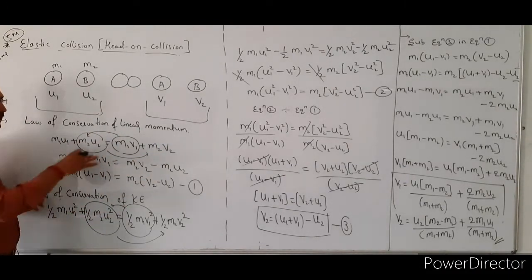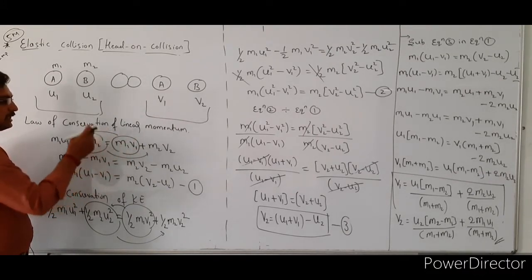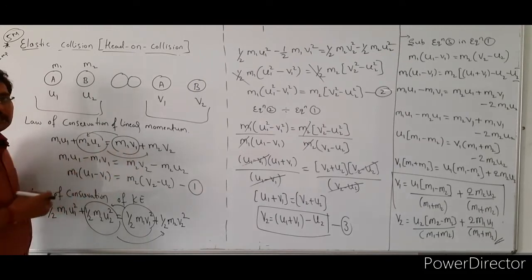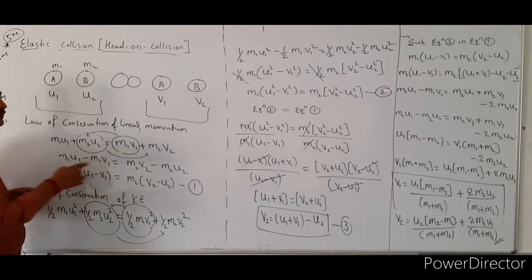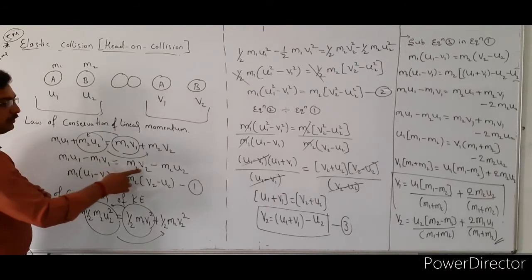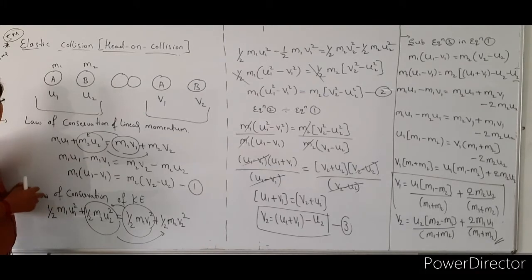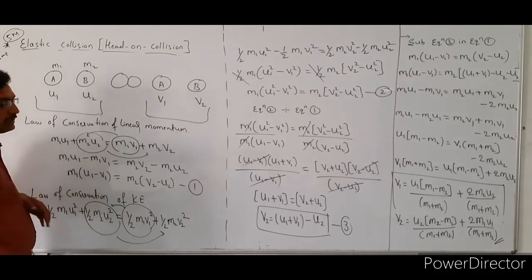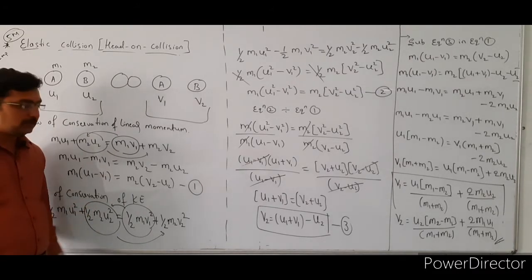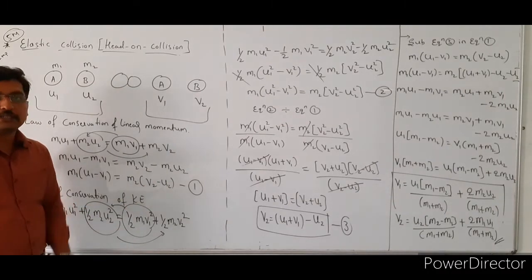Afterwards, we rearrange the equation. In this case, we take this term to this side and this term to that side. So the equation becomes m1 u1 minus m1 v1 is equal to m2 v2 minus m2 u2. Here take m1 common, the remaining terms are u1 minus v1, that is equal to take m2 common, then the remaining is v2 minus u2. So this is our first equation.